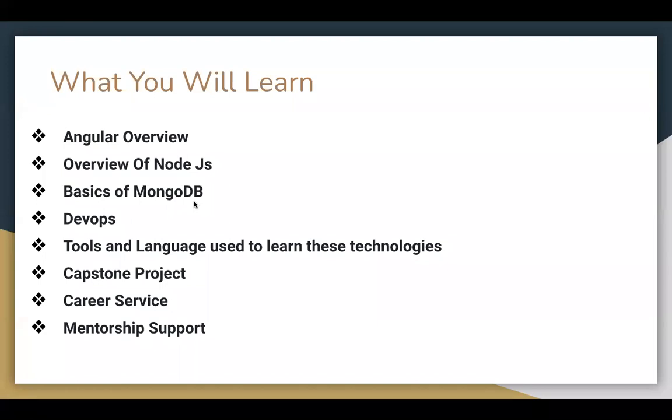Then we'll cover a bit of tools for DevOps, like how the code is deployed in Angular and Node.js, and how you can make your website live, right? After that, I will tell you about the tools and languages you will use to learn these technologies. And at the end of the course, there will be a project given to you, which will be called a capstone project, which you have to develop on your own, or if the project is a bit complex, we will divide you into groups of 2 or 3, wherein you all will be responsible to deliver the project within a certain timeline.